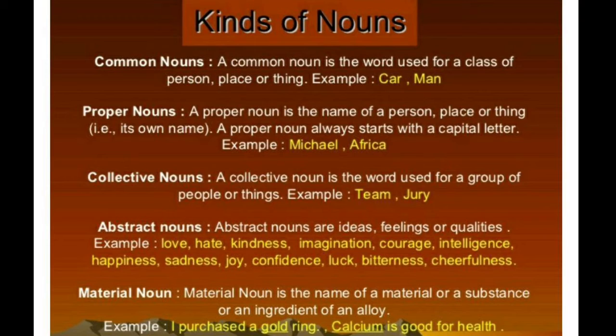Then comes abstract noun. With this, gentlemen, we must be very careful. Let me see what is said here in abstract noun. Abstract nouns are ideas, feelings, or qualities.